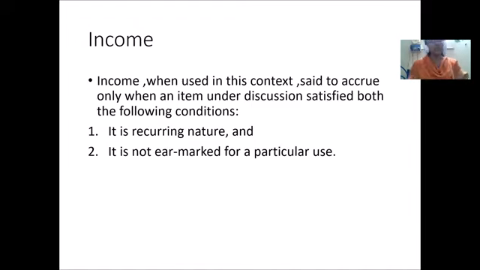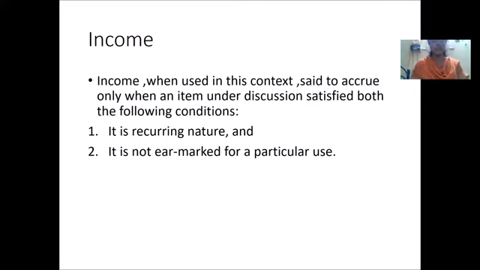Okay, so we will now try to understand what is meant by income for a non-trading organization. Income means those items which have to satisfy these two conditions. One is it should be recurring in nature. On the spot, if you are getting only a one-time earning, that cannot be considered as income. It has to come on a regular basis. That means by means of some activity, some work carried out, if some amount of money is coming on a regular basis, that can be considered as income.